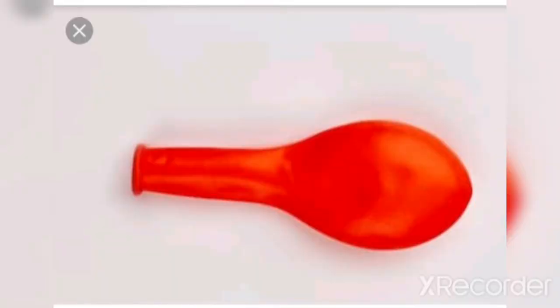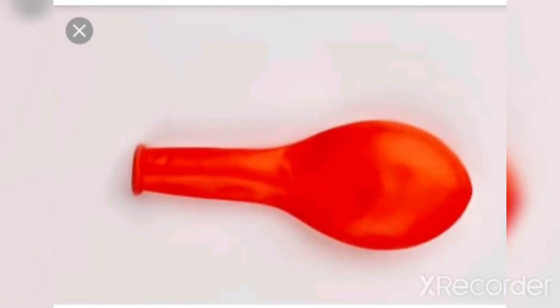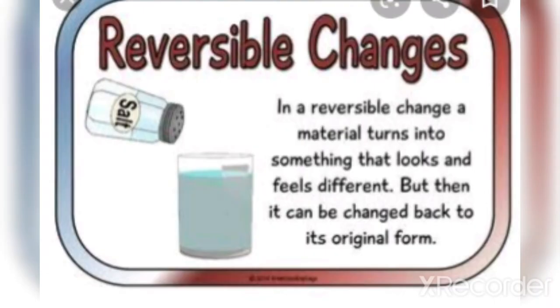And again, if we want to increase the size of the balloon, what will we have to do? We have to blow up the air into the balloon. So in this example we can see that the shape and size of the balloon can be reversed, can be changed by blowing up and escaping the air from the balloon. So how can we define reversible changes? We can define reversible changes as a change that can be undone or reversed.